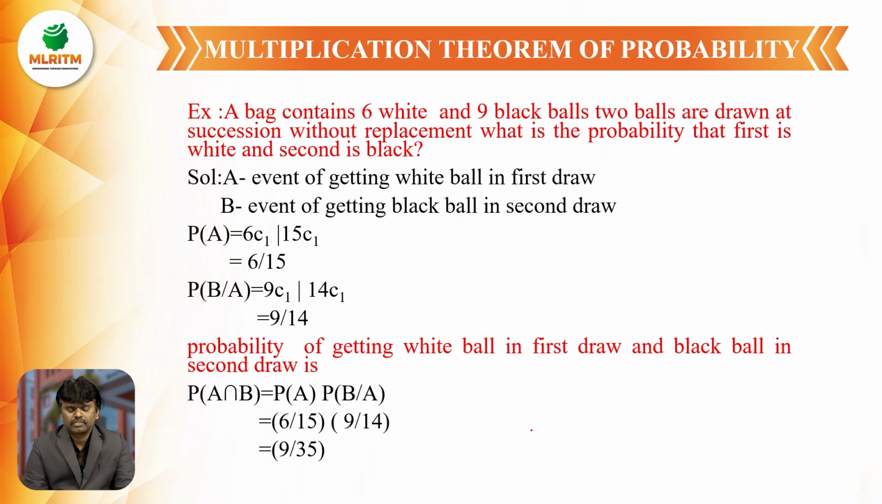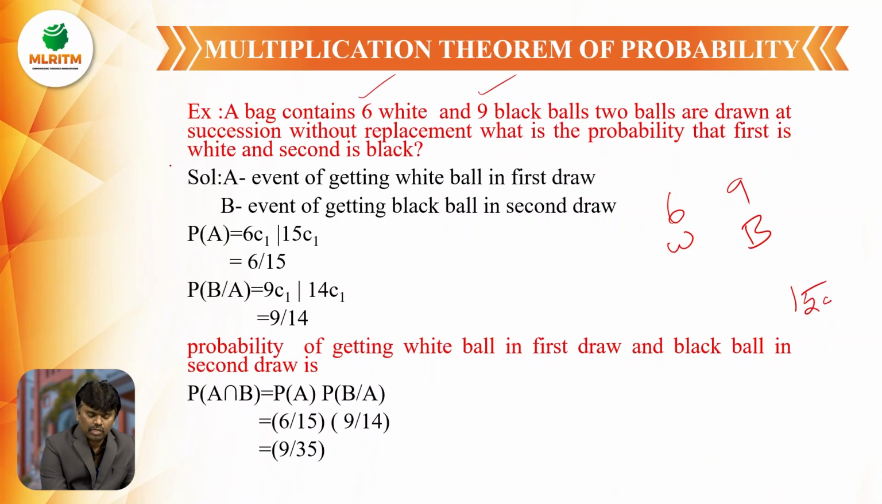The first example: a bag contains 6 white balls and 9 black balls. Two balls are drawn in succession without replacement. What is the probability that the first ball is white and the second ball is black? So here the bag consists of 6 white balls and 9 black balls. Total number of balls is 9 plus 6, equal to 15. In the first draw I have to take a white ball and in the second draw I have to take a black ball. But the white ball is not replaced.